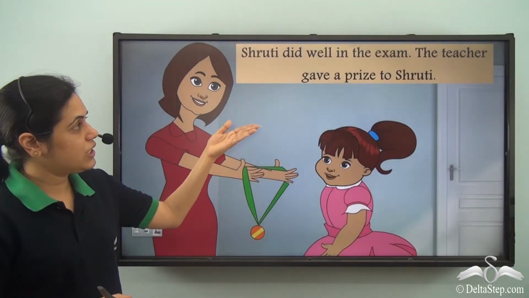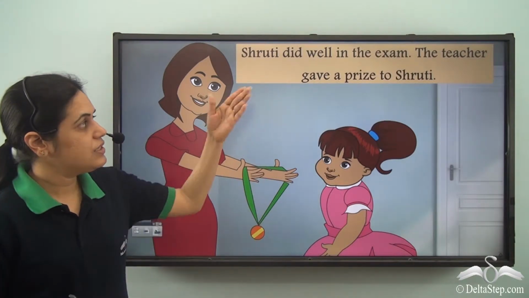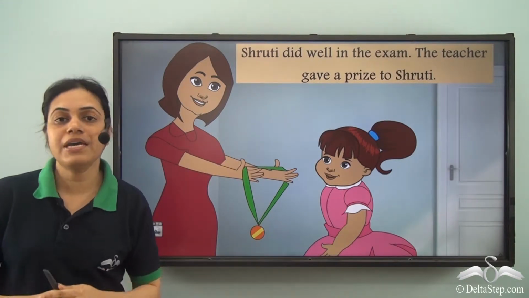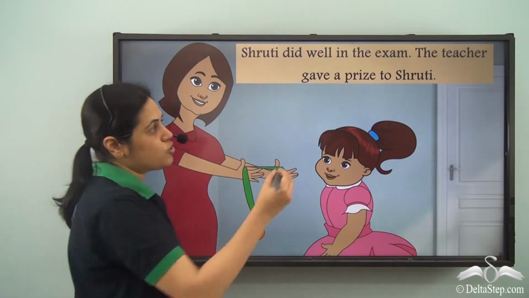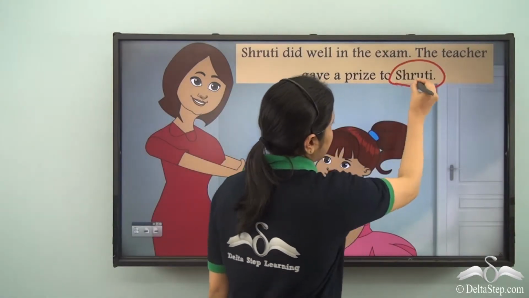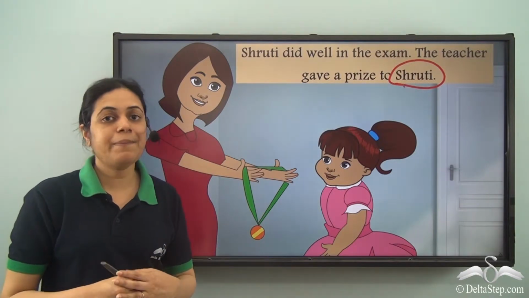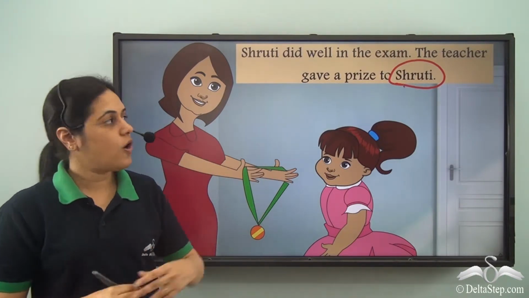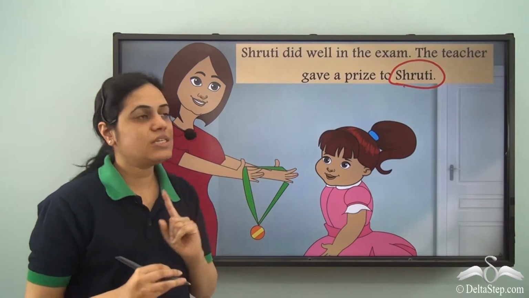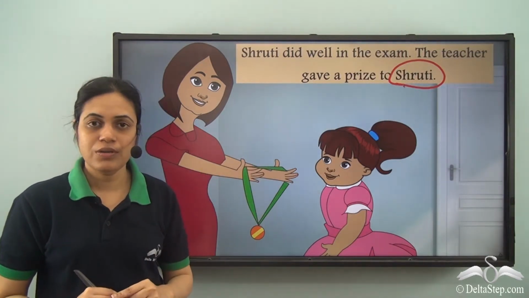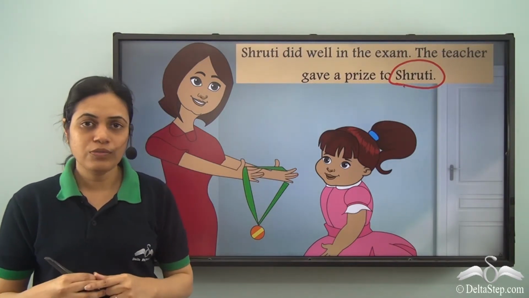Now, Shruti did well in the exam. The teacher gave a prize to Shruti. So Shruti is repeated. I need a pronoun in place of Shruti. Now over here, Shruti is in the object position. So what will be the pronoun?